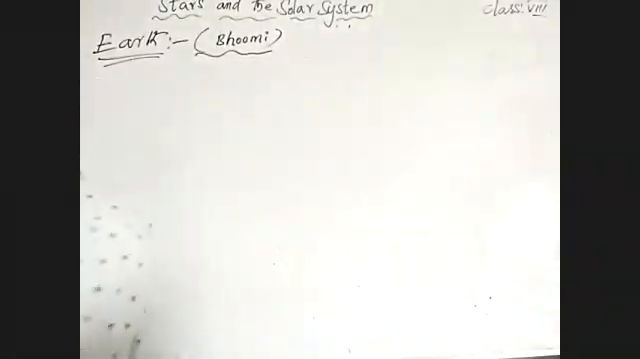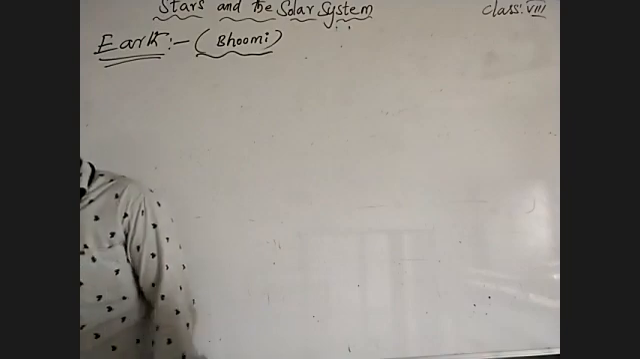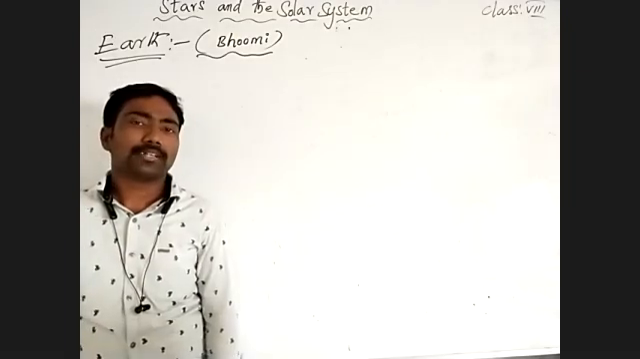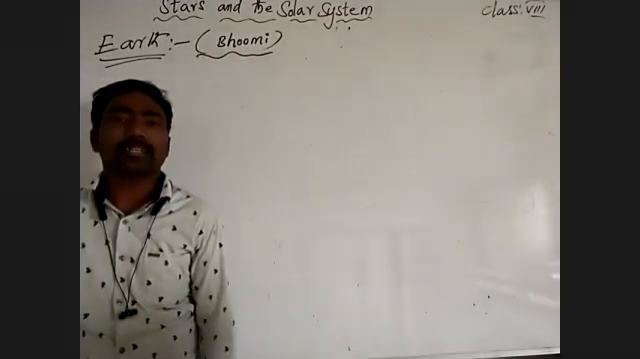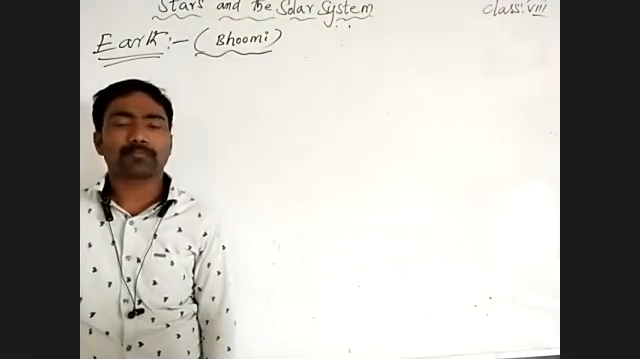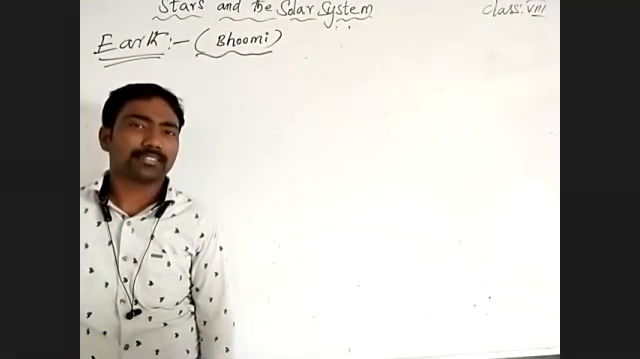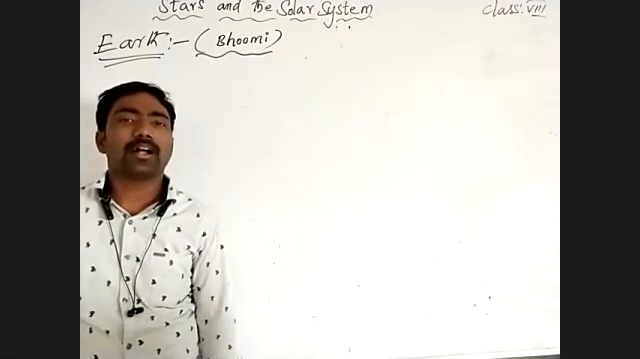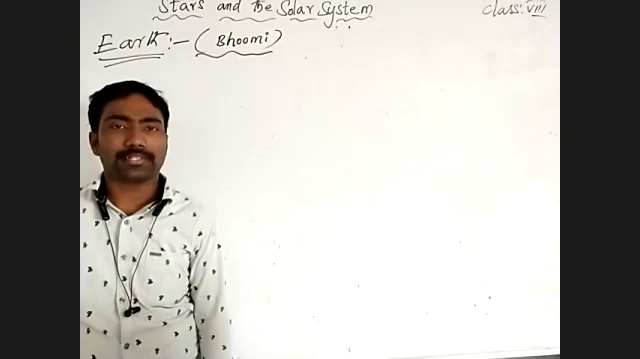Coming to the Earth, Earth is the third planet from the Sun, and it is the only known planet with life on it. We already discussed it has 3/4 part water and 1/4 part land, and one more thing we can talk about. Earth reflects sunlight. Due to that reflection of light, it appears blue in color. That's why we call Earth a blue planet.